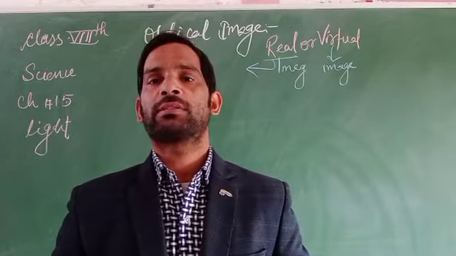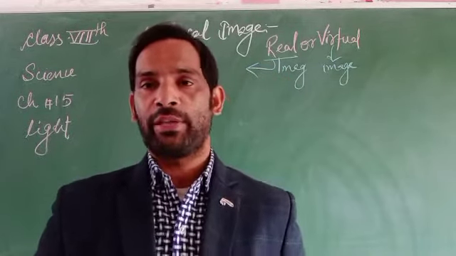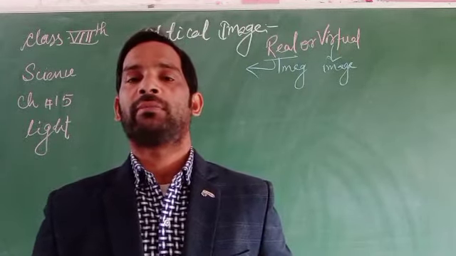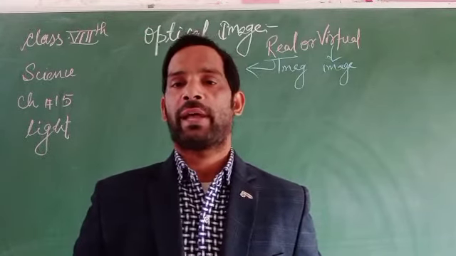That is a form of real image. The real image can be projected on a screen, but the virtual image cannot.